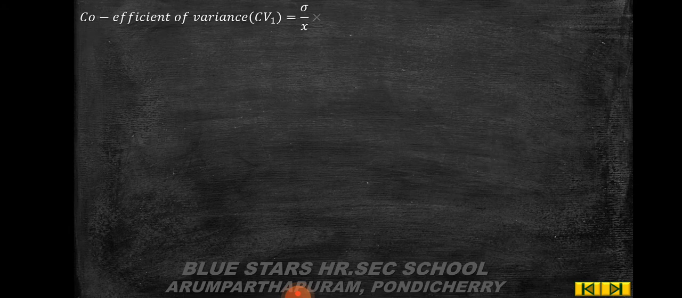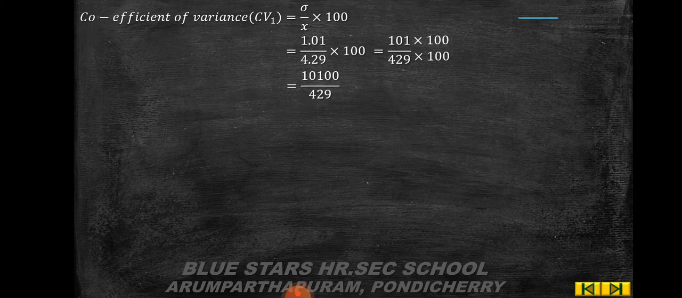Next, coefficient of variation CV1 is equal to sigma by x bar into 100. So 1.01 by 4.29 into 100, which is equal to 101 by 429 into 100 by 100. So 10,100 by 429. Now do the division.